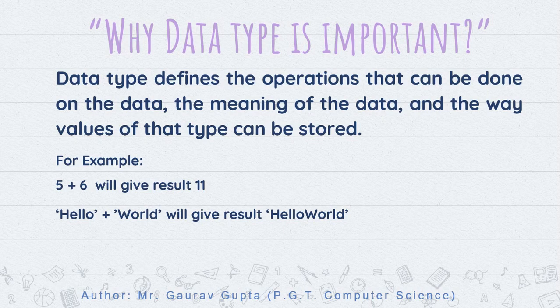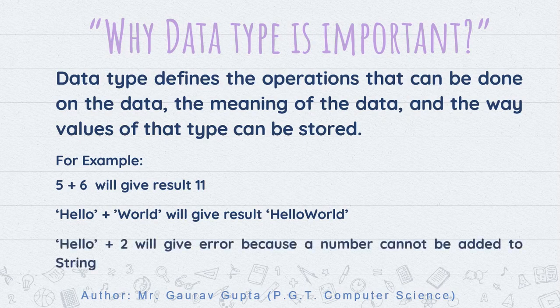So the same plus sign added two numbers and joined two text values. And how did it become possible? It is because of their data types. Now hello plus 2 will give an error because a number cannot be added to a string. We will learn more about performing various operations on these data types.